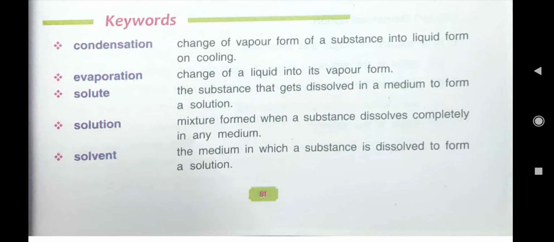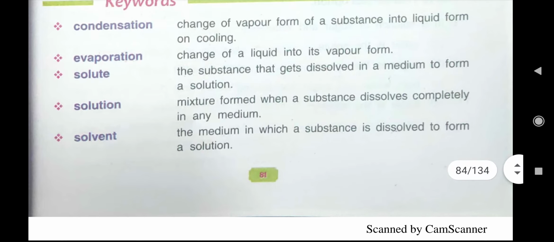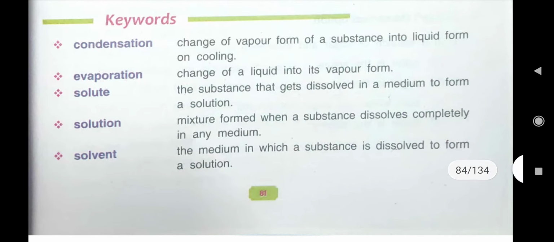So today we have to see, children, about the keywords, and these keywords we have to read about condensation, evaporation, solute, solution and solvent. So many times I have told you about these. First we will read about condensation.